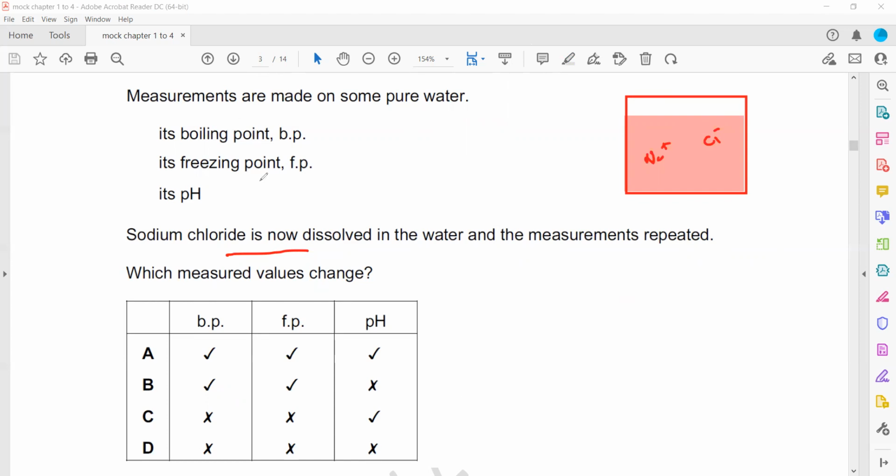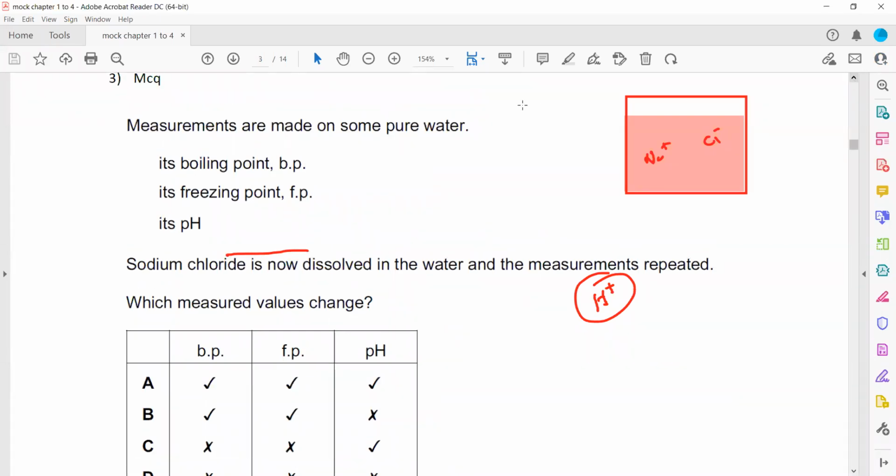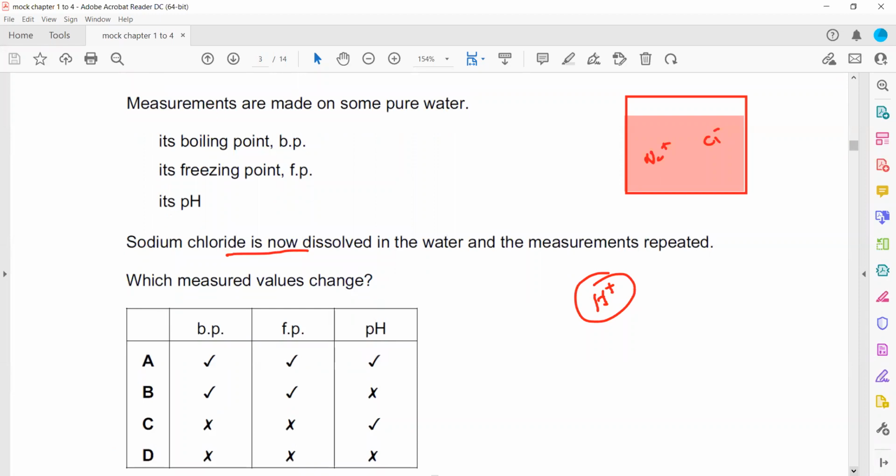When a substance becomes impure, an impure substance has a different boiling point than a pure substance. The same goes for the freezing point: impure substances have different freezing points than pure ones. But what about the pH? pH depends on the hydrogen ion concentration, or the amount of hydrogen ions. As the amount of hydrogen ions does not change, the pH should not change. So it will affect the boiling point, yes, that's right. It will affect the freezing point, but it won't affect the pH.